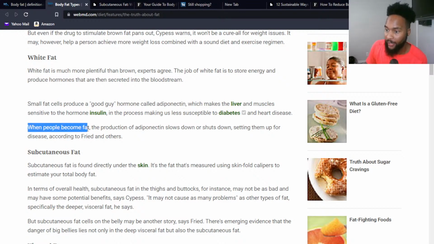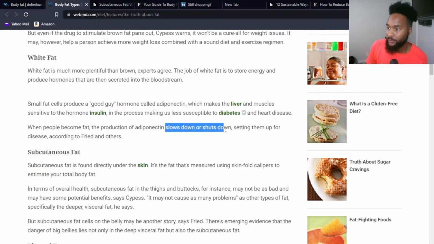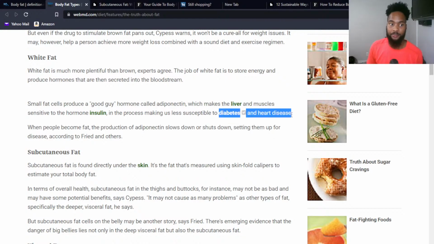When people become fat, if we're talking about becoming overweight, the fatter we become, the more body fat we have, etc., the production of this adiponectin, again, this hormone that we need to help keep our body sensitive to insulin, slows down, and in some cases, if we have severe obesity, if you're severely overweight, it may even shut down. And what this does is now it's setting you up for disease that we just talked about here with diabetes and heart disease. So let's just review that one real quick, because I want to make sure you get it.